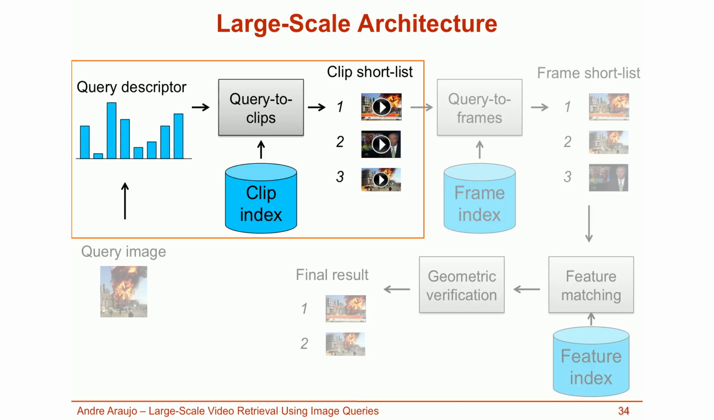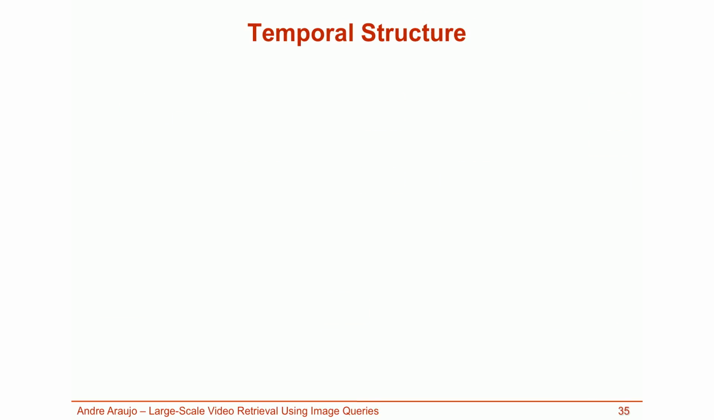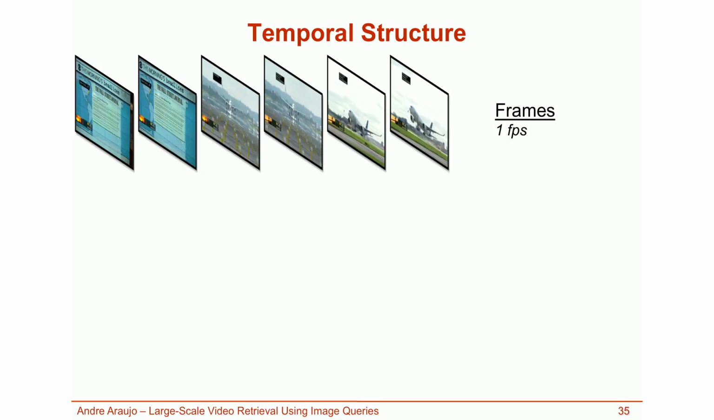In this contribution and the next, the objective is to design efficient video clip descriptors that can be compared directly against query images. To study the design of descriptors for video clips, it's important to take a step back and consider how videos are naturally structured. A video is an ordered set of frames, and in our application we consider frames extracted at 1 frame per second.